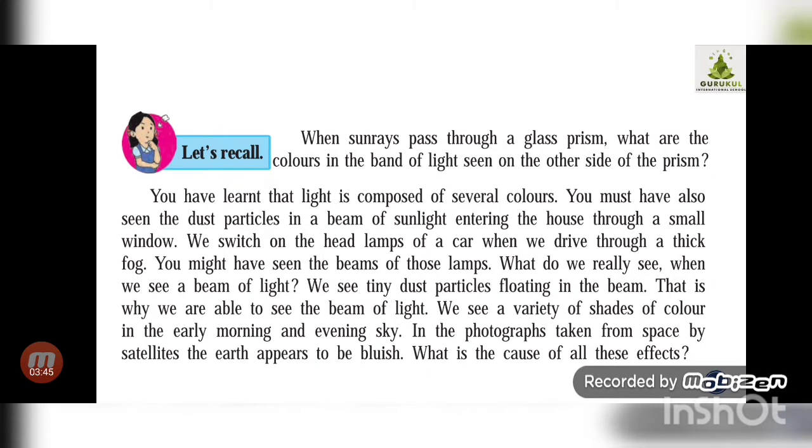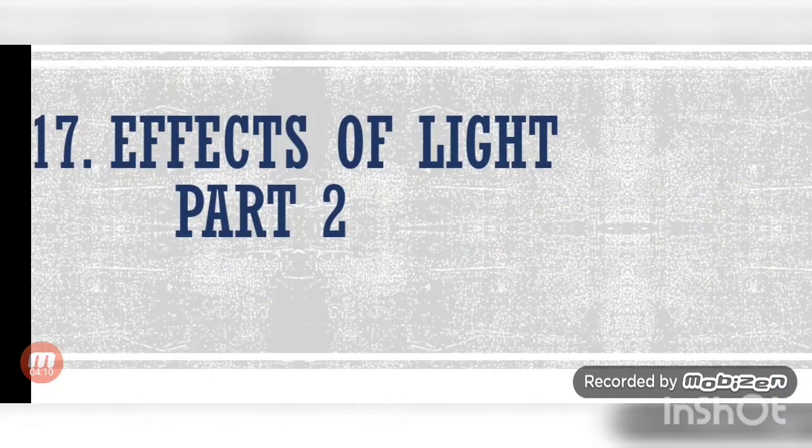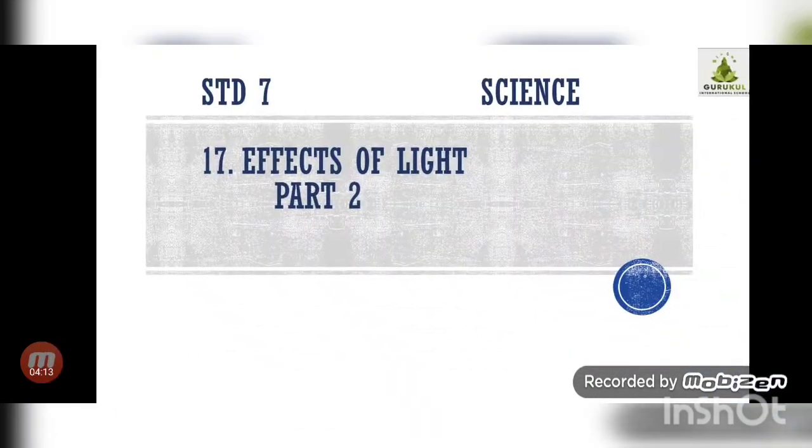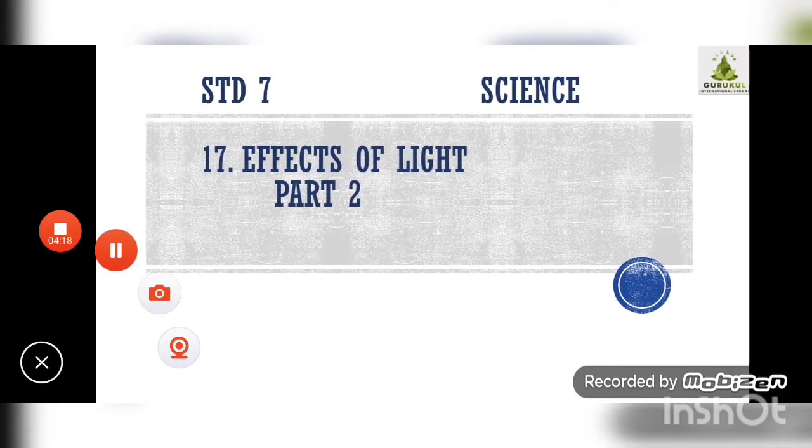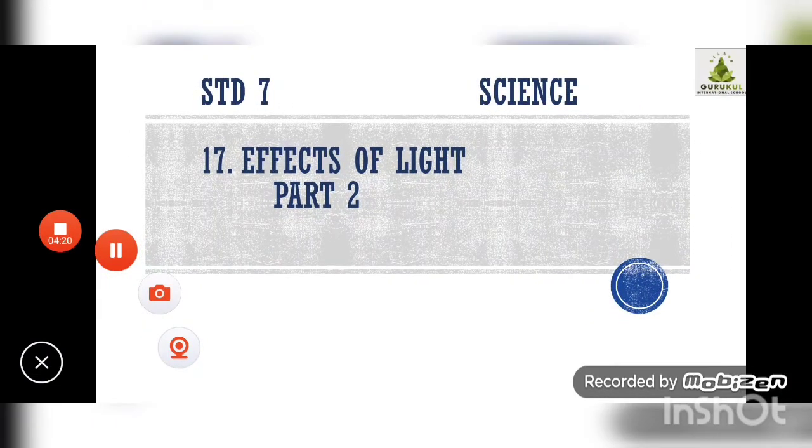Now, what is the cause of all these effects? Why do all these things happen? We are going to learn this phenomenon one by one. We will try to find out the reasons behind all these scientific incidents. To understand the reason behind this, we are going to learn the concept of scattering of light. Let us see what we mean by scattering of light in the next video.